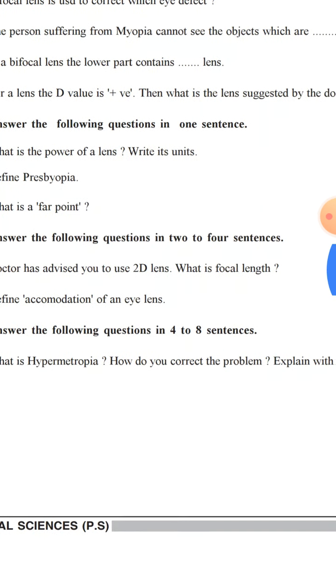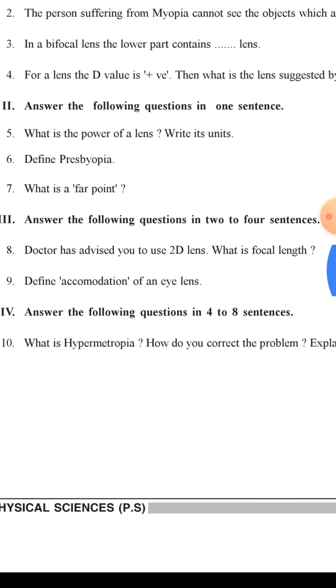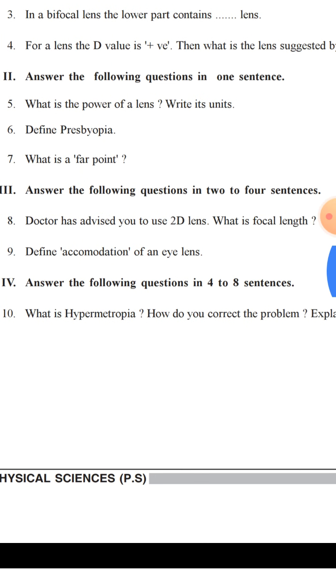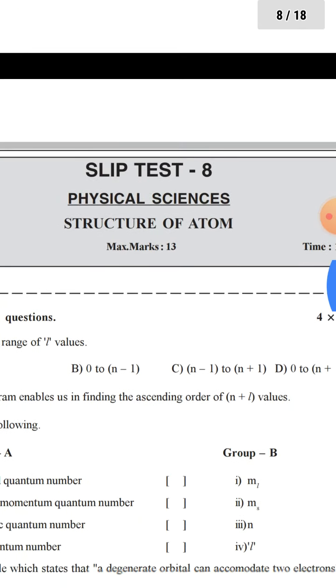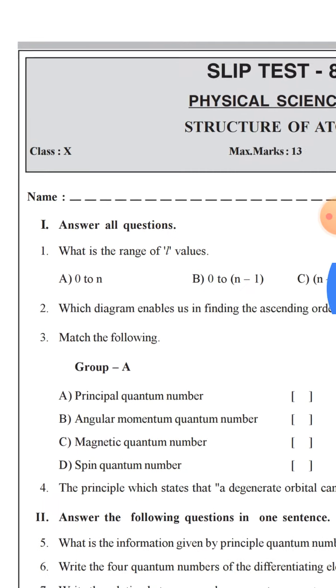The doctor has advised to use a 2D lens. What is a focal length? Define accommodation of an eye lens. What is hypermetropia? How do you correct the problem? Explain with a diagram. Next, what is the range of L values?